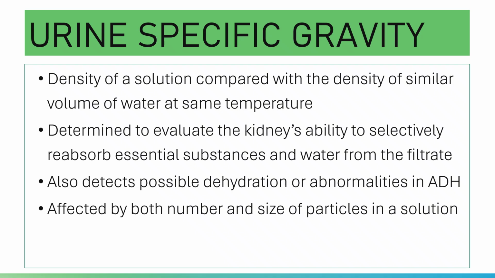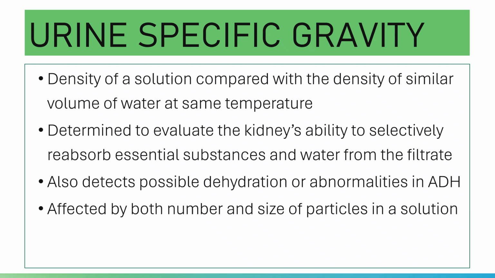Why? Because your specific gravity reflects the density of a specimen. Accordingly, if the molecular weight of the substance is greater, then of course it is more dense. That is why the number and size of particles in a solution affect your specific gravity.